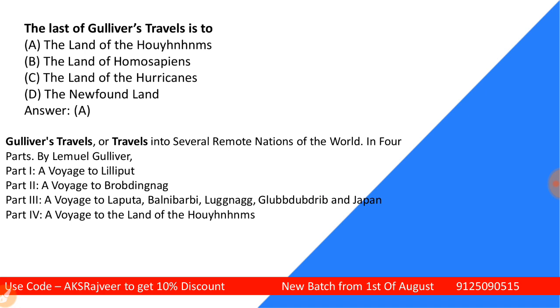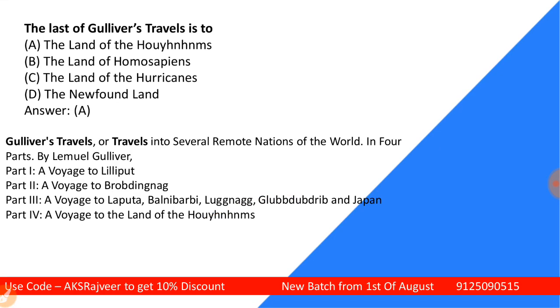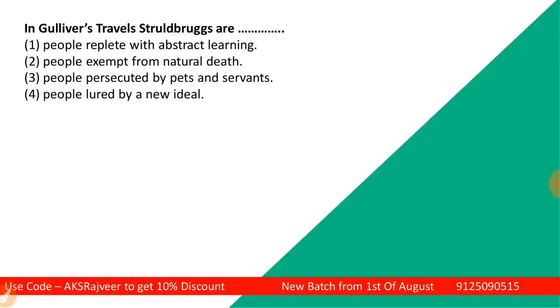Because students, land of animals is the last voyage in Gulliver's Travels, as I have already shown you. Gulliver's Travels, several remote nations of the world. So the last one is the land of animals. Please do not forget to remember the other parts: Voyage to Lilliput, Voyage to Brobdingnag, and then Voyage to Laputa. So these are all the parts. Gulliver's Travels is in 4 parts. See the next one.